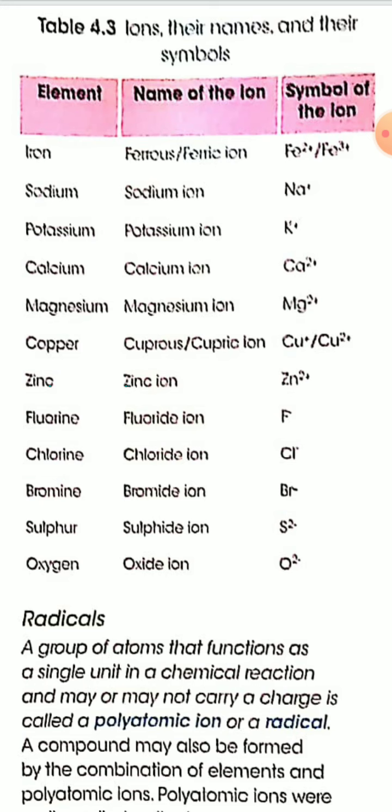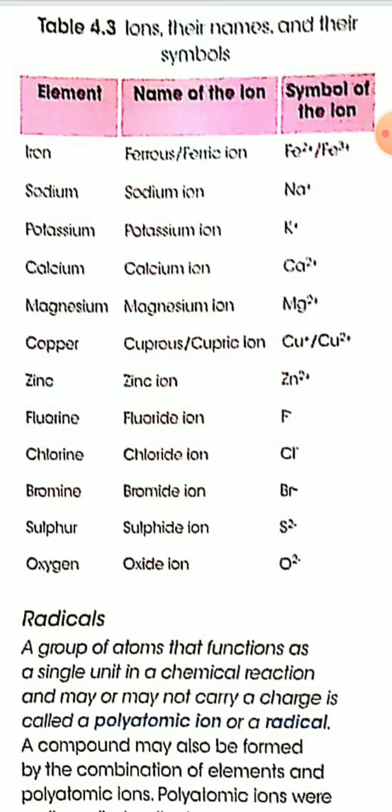Fluorine forms fluoride ion by accepting one electron. So the formula of fluoride ion is F minus. It is an anion. Chlorine, similarly, by gaining one electron forms chloride ion, and the symbol of chloride ion is Cl minus.